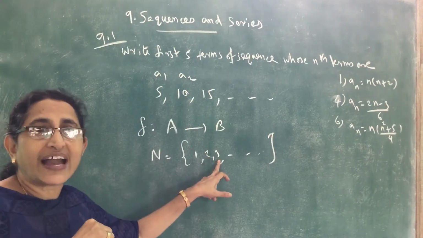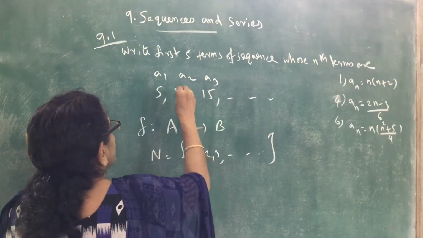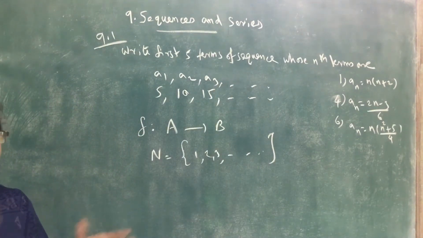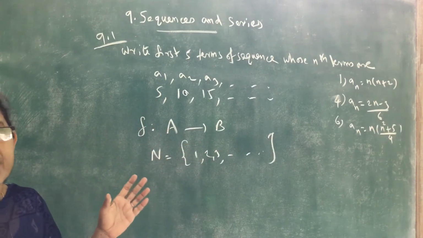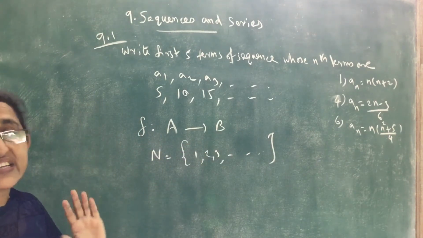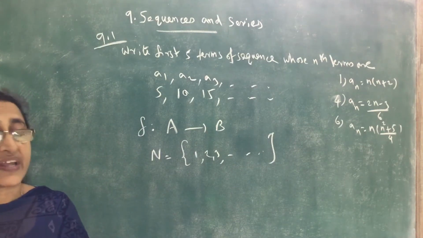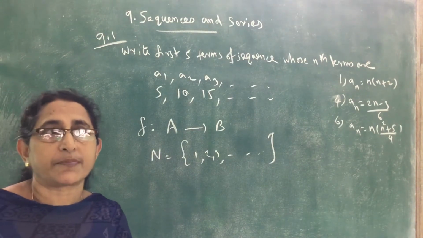And corresponding to natural number 3, the term is a3, that is 15. So a1, a2, a3, etc. That is a sequence. So corresponding to every natural number, there exists a unique number. So a sequence can be defined as a function whose domain is the set of natural numbers.